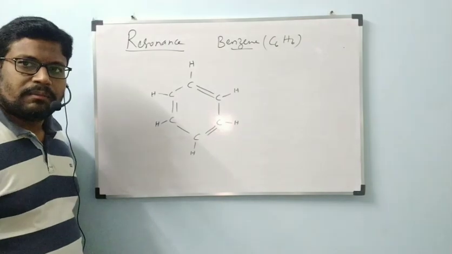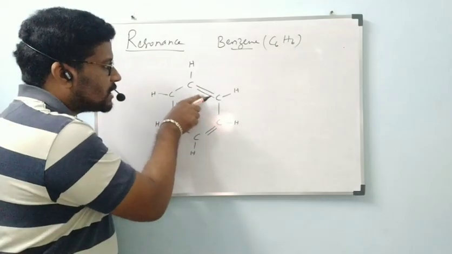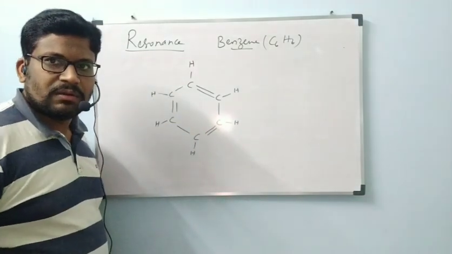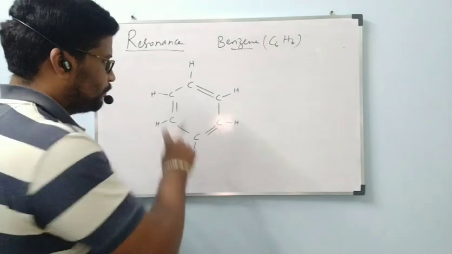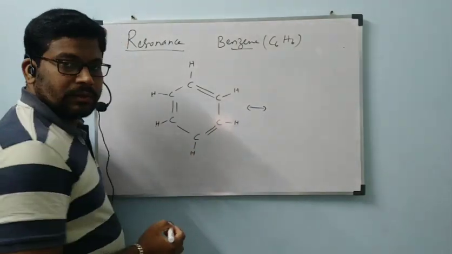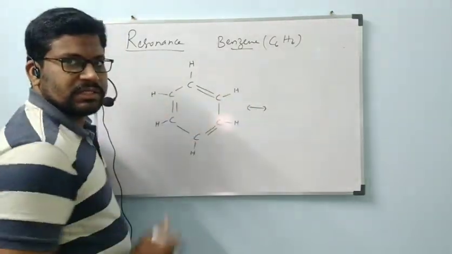This is the benzene structure, but the double bonds here, wherever they are present, will not be in a fixed position, like a naughty fellow. Okay, I am showing a double arrow here. For benzene, I am going to show another structure also.